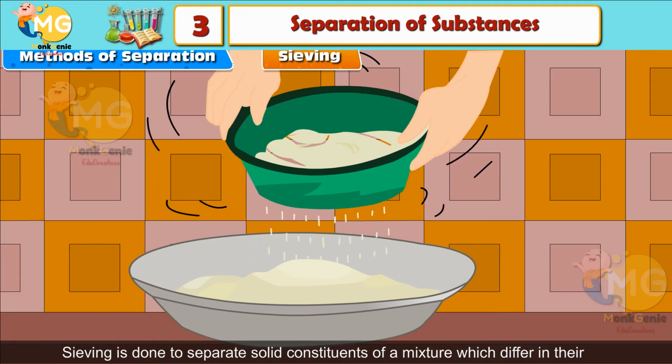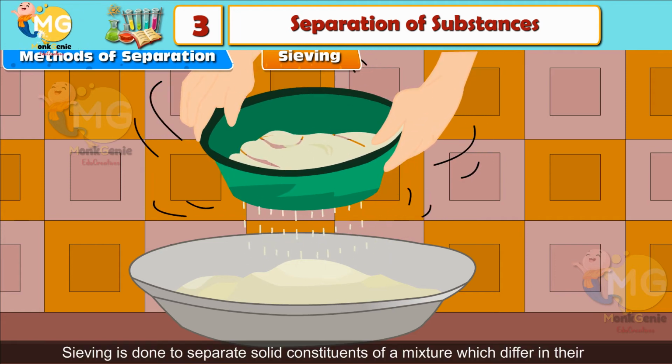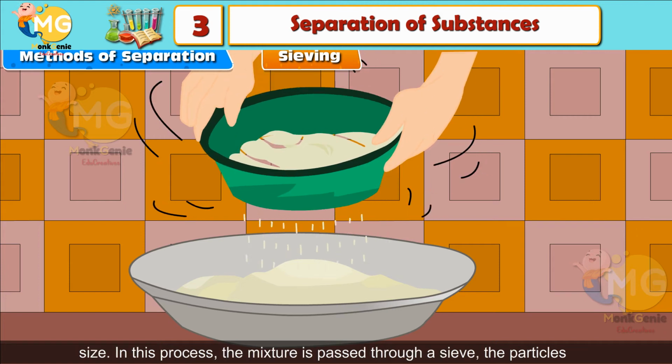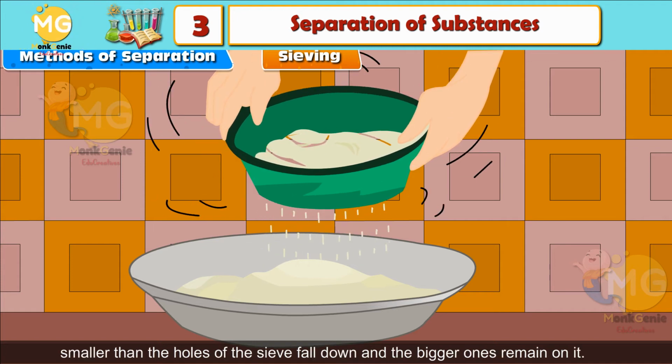Sieving. Sieving is done to separate solid constituents of a mixture which differ in their size. In this process, the mixture is passed through a sieve. The particles smaller than the holes of the sieve fall down and the bigger ones remain on it.